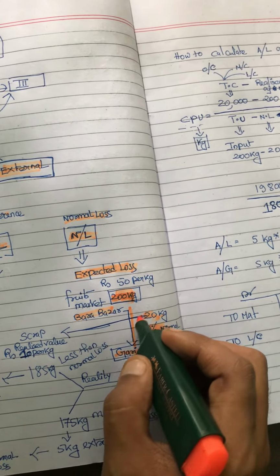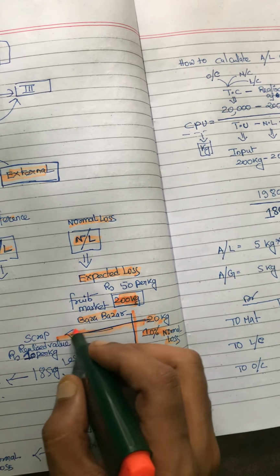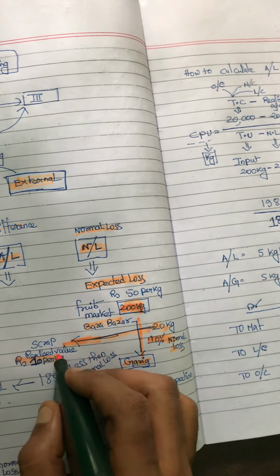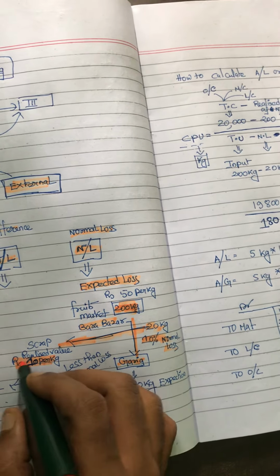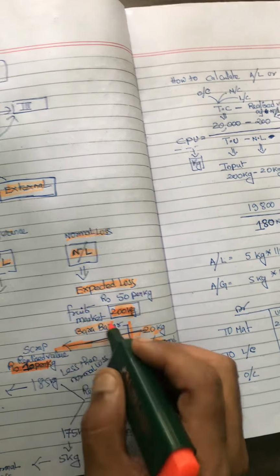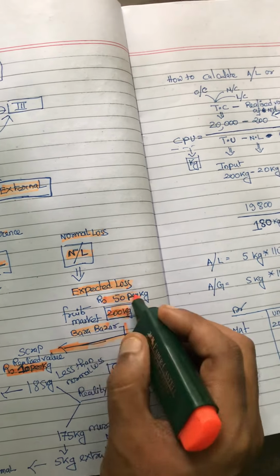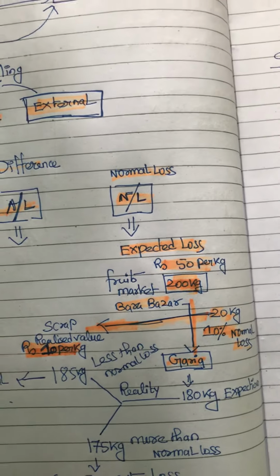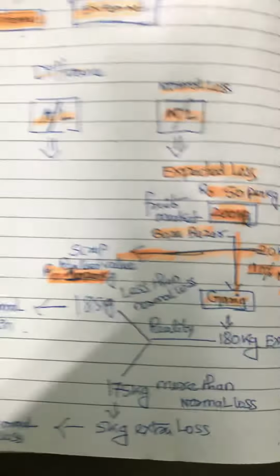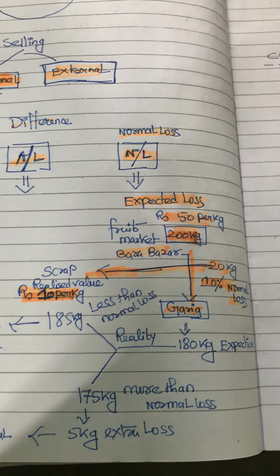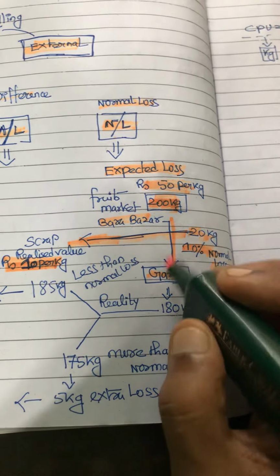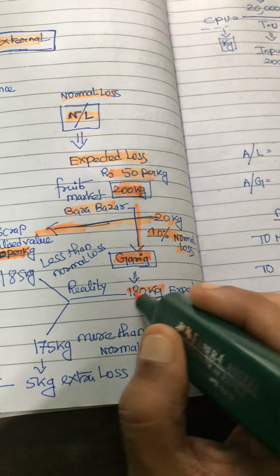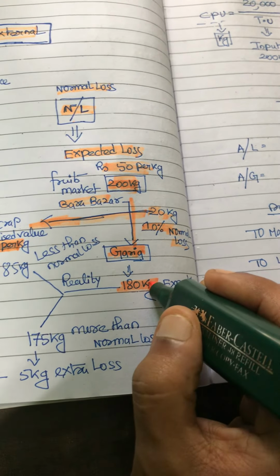And that can be realized, or rather sold in the open market at a cheaper rate of 10 rupees per kg, but the actual cost is 50 rupees per kg. As it is defective goods, I cannot sell it at the original value, so that is the scrap value or realized value. After coming to Goria, I will check whether I have got 180 kg or not.